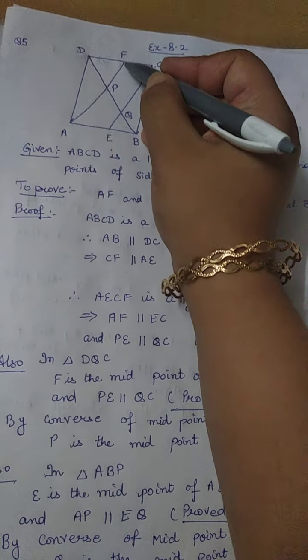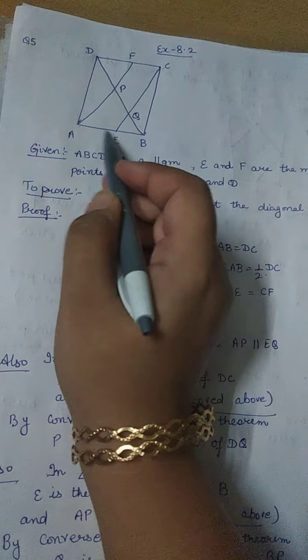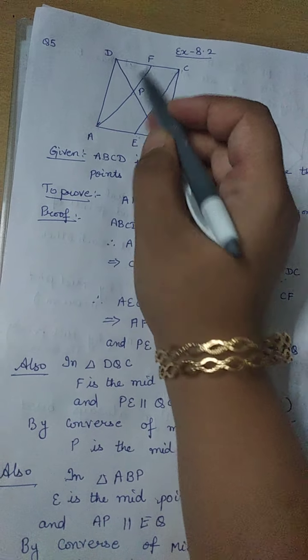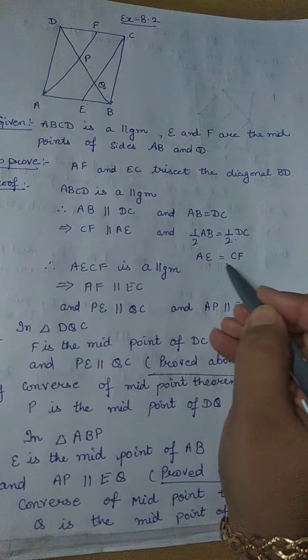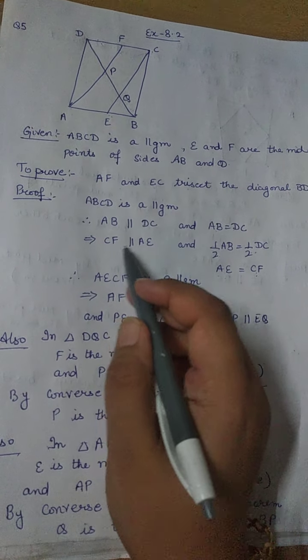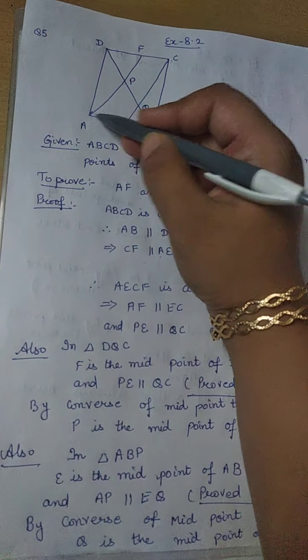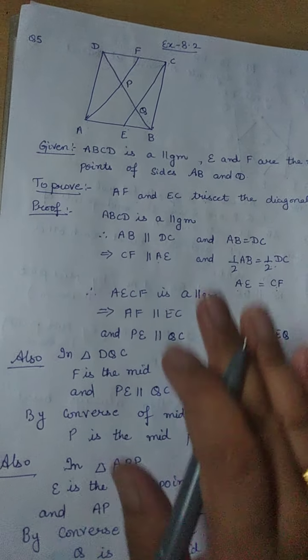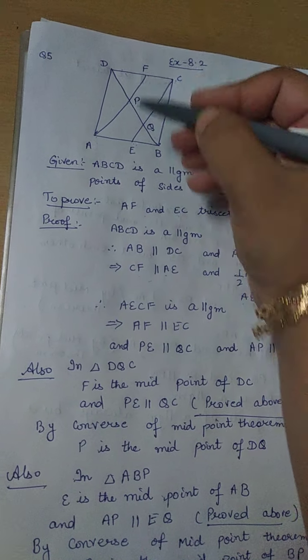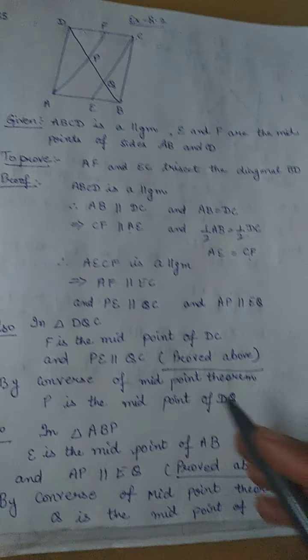We know that E and F are the midpoints. We need CF and AE. We don't need DF and AE. We need these two parallel. So I can write this as AE and this as CF. So AE and CF are equal, and AE and CF are parallel. So which implies that AECF is a parallelogram. Now we know that AECF is a parallelogram, which implies that AF and EC are equal and parallel.